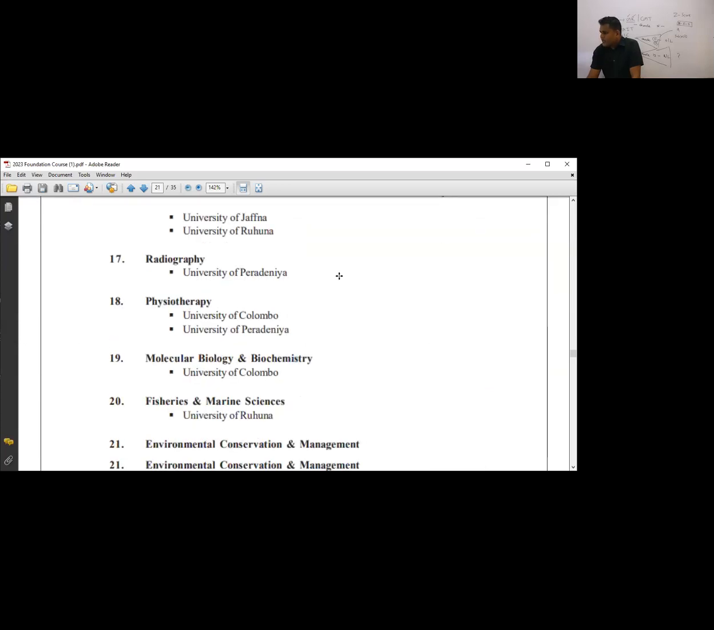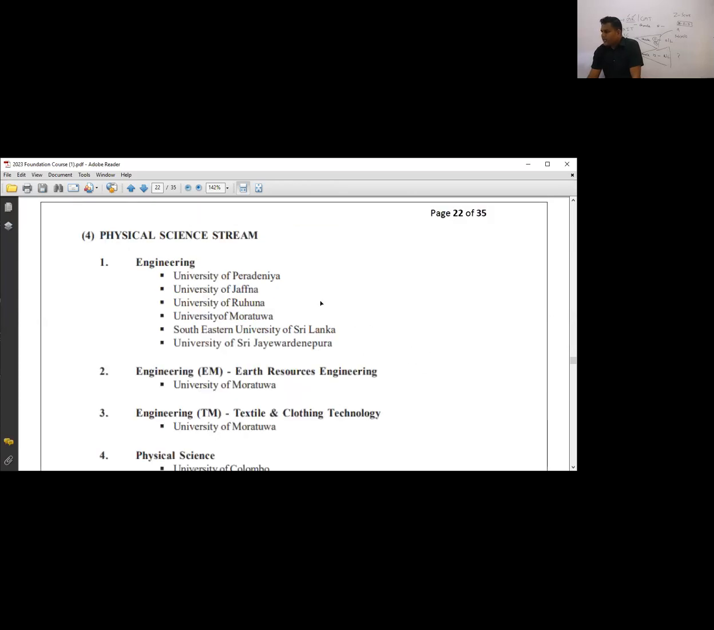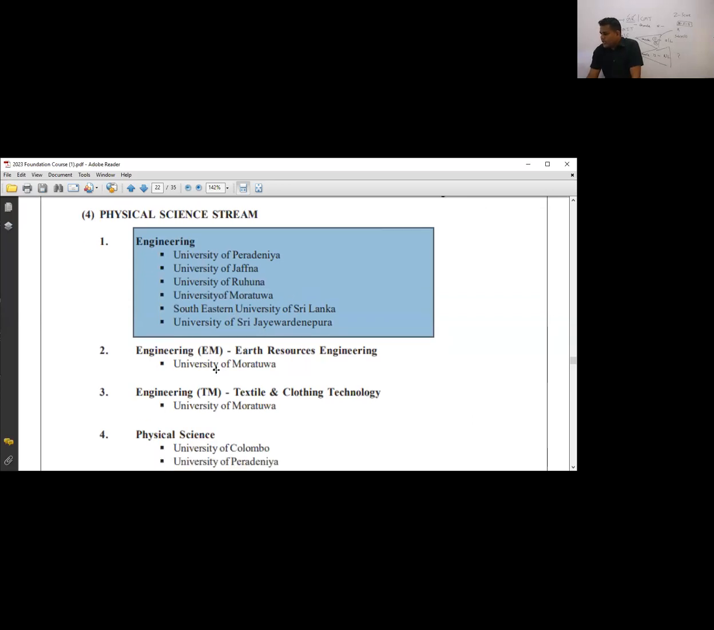This one, engineering. You can see engineering is available in these universities: Peradeniya, Jaffna, Ruhuna, Moratuwa, and Jayawardenepura. So there is engineering. Other than engineering, you have different sections, textile and clothing, earth resources, likewise. In engineering, you have different versions. I'll explain what that is. Engineering will have versions.